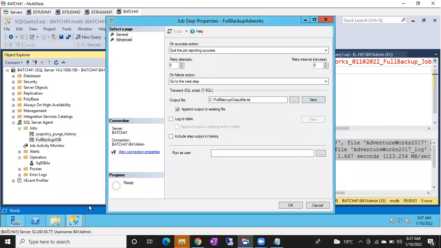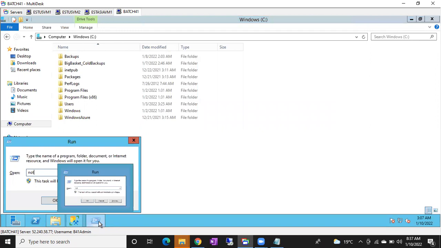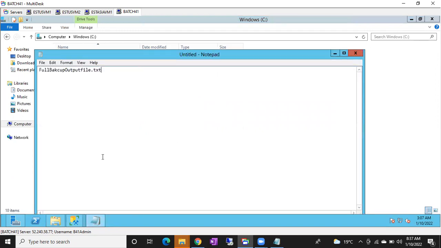Let me do one thing. Let me create a full backup output file.txt file manually in the C drive. Control C. Windows R, Notepad. Control V. Oh, sorry. Let me delete this one. Let me save this as that file name.